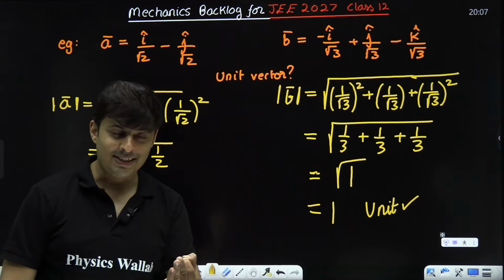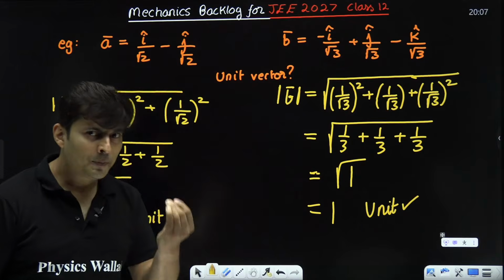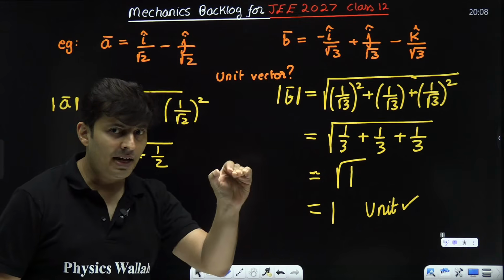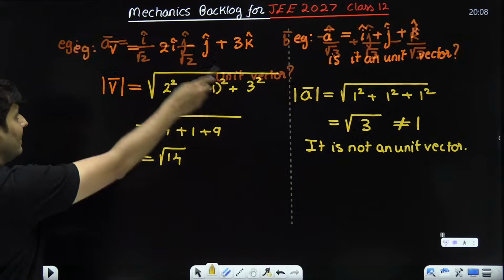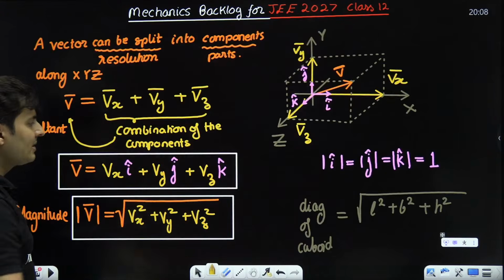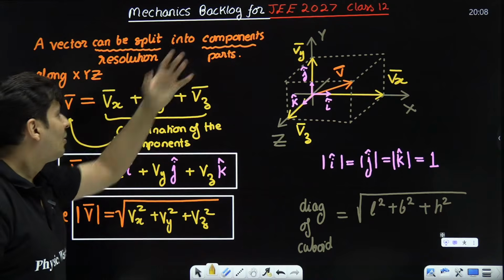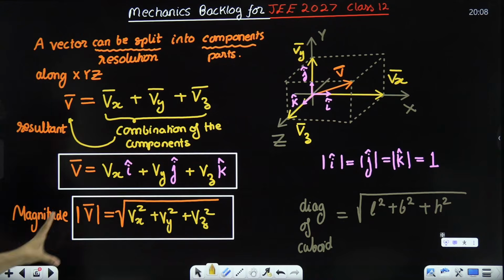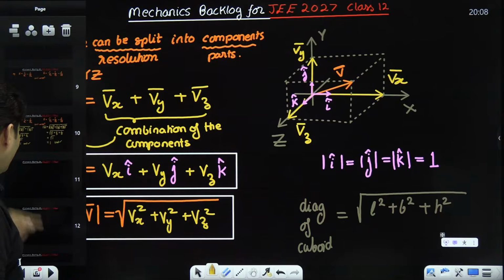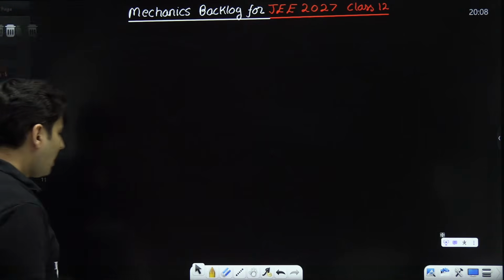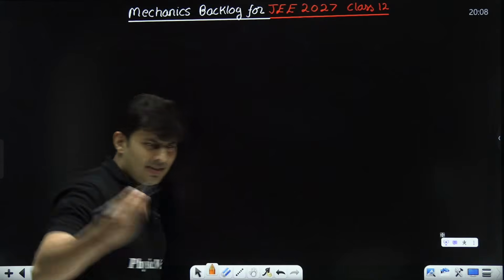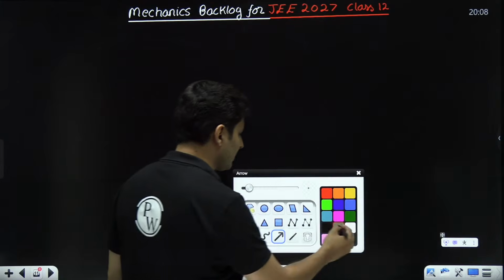Yes, amazing, perfect. So till now, you understood how to find the magnitude, how to represent a vector in i, j, k, what is the meaning of vector, what is the meaning of component, what is the meaning of resolution, what is the meaning of resultant, all of these things. Now, let's say I tell you there are 2 points in 3-dimensional space.